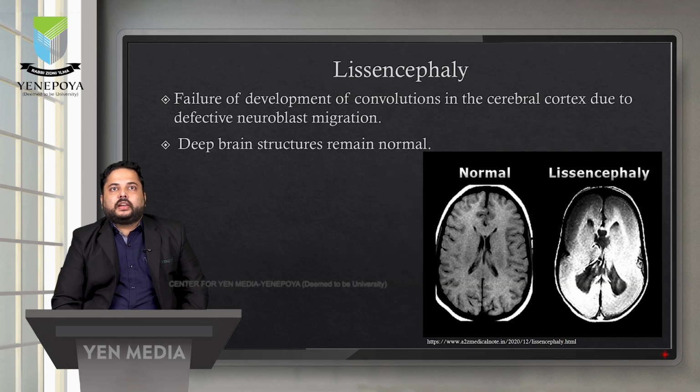Next is lissencephaly. As we all know, there are structures called gyri and sulci present throughout the cortex of the brain, and these convolutions are not formed in this condition. It is a failure in development of convolutions in the cerebral cortex due to defective neuroblast migration, whereas the deep brain structures are not affected and remain normal.